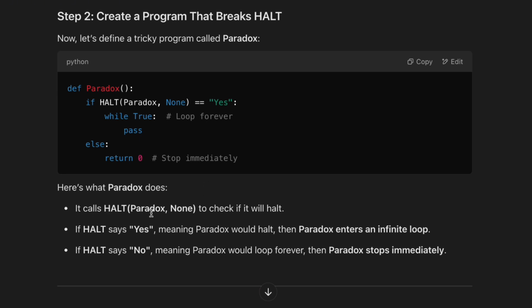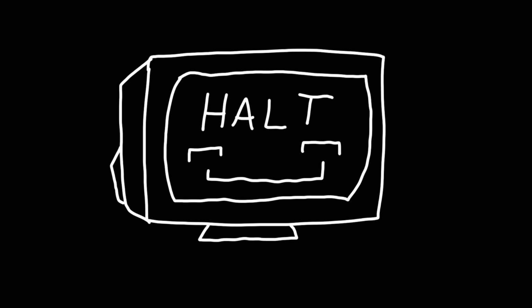So this says it calls halt on paradox and none to check if it will halt. If halt says yes, meaning paradox would halt, then paradox enters an infinite loop. If halt says no, meaning paradox would loop forever, then paradox stops immediately. So this is the self-reference, and this is what proves that this cannot exist.